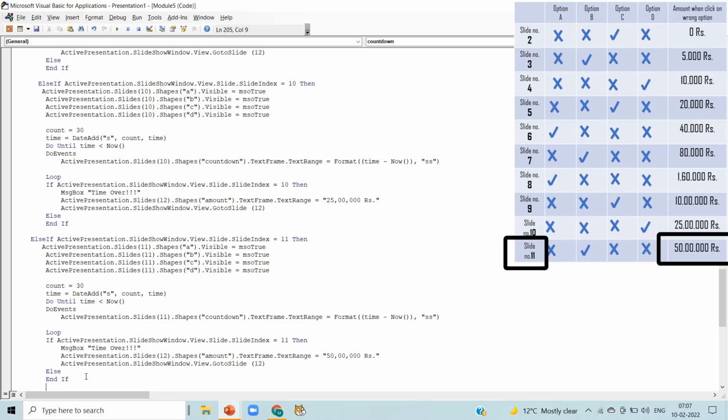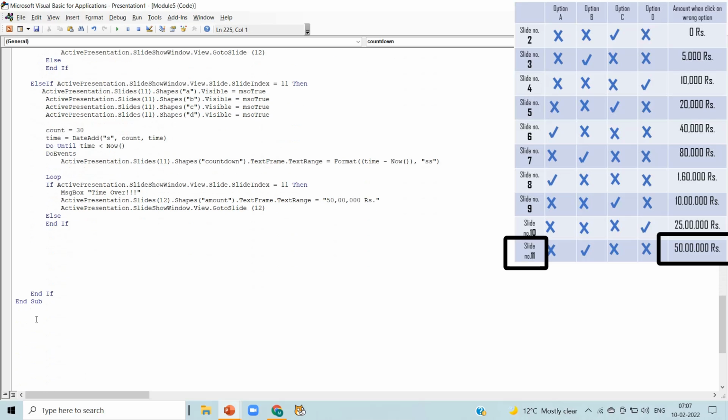So our coding is done for every slide of countdown, as end if is already written here. We have first if block, and then every block is else if, else if. So we have to write a single end if here which is already there. So our coding of countdown is over for every slide.